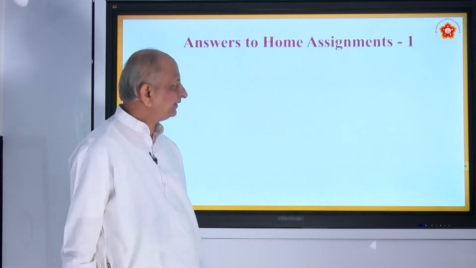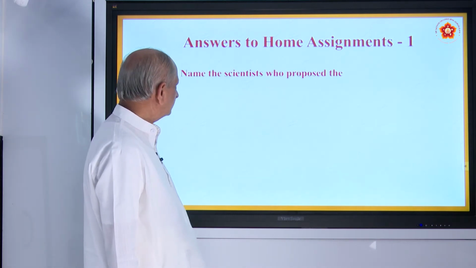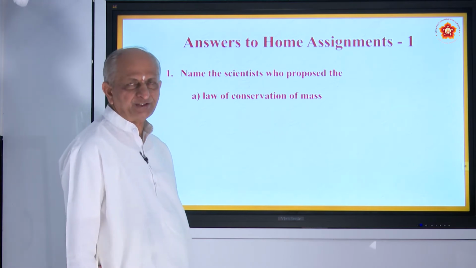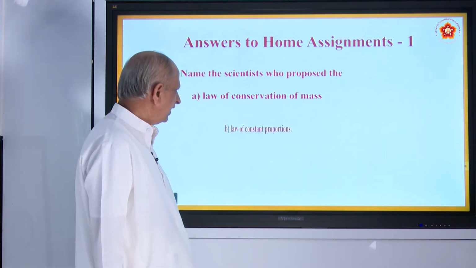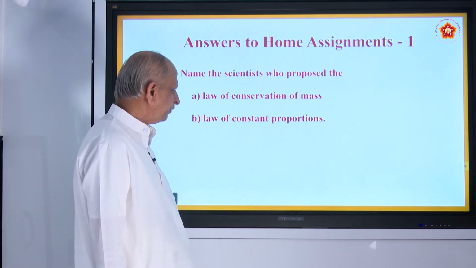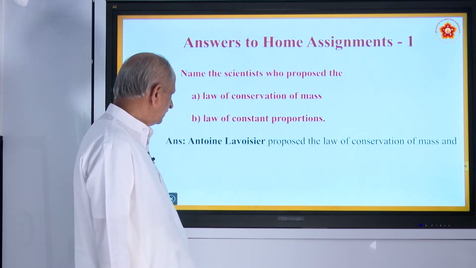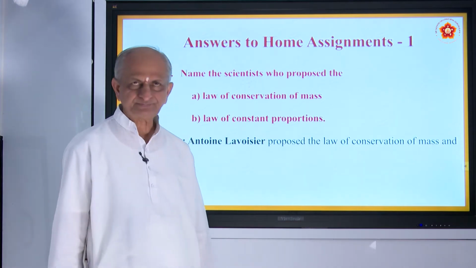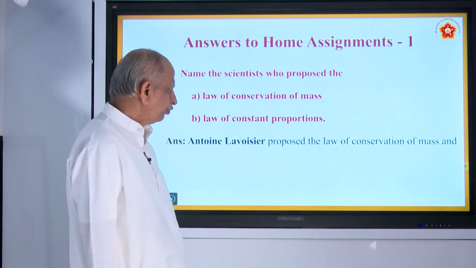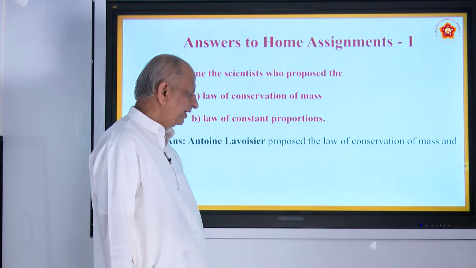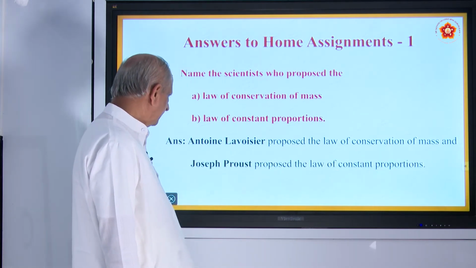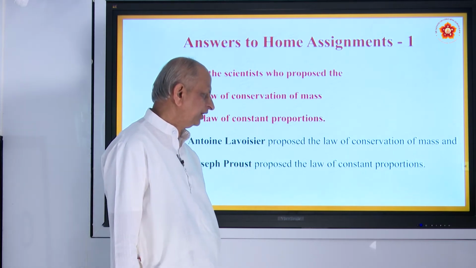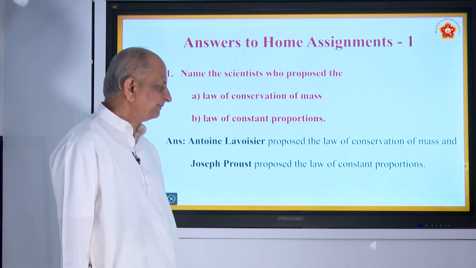Coming to home assignments, the first question is: name the scientist who proposed the law of conservation of mass and law of constant proportions. It was Antoine Lavoisier, a French scientist, who proposed the law of conservation of mass, and Joseph Proust, again a French scientist, who proposed the law of constant proportions.